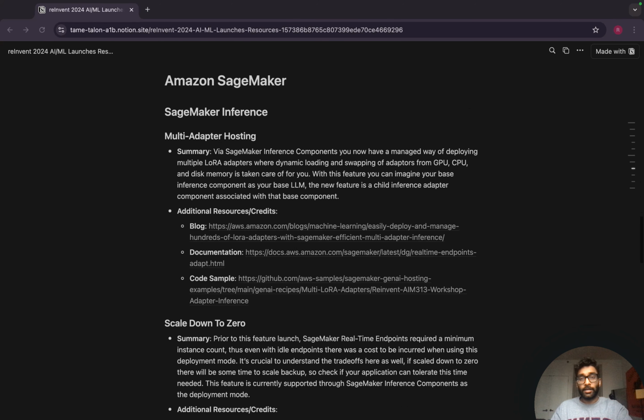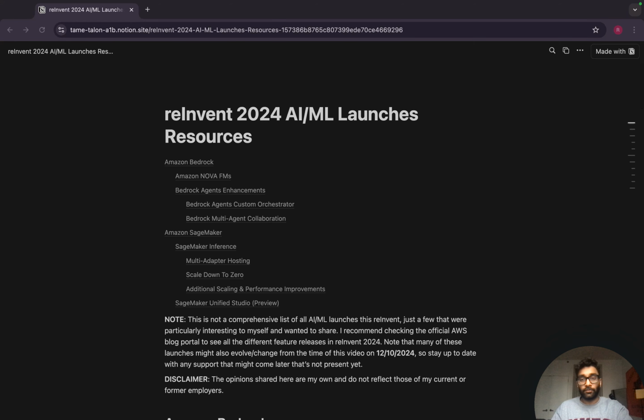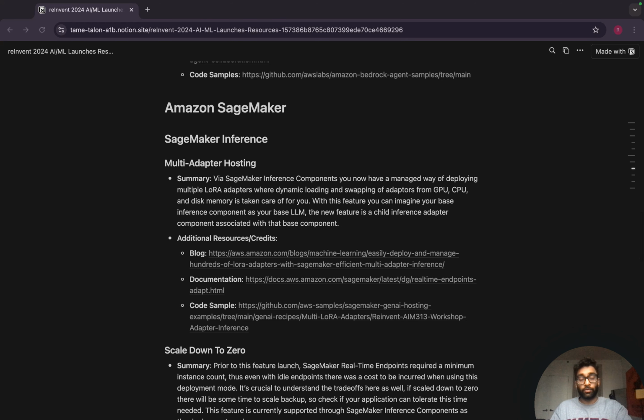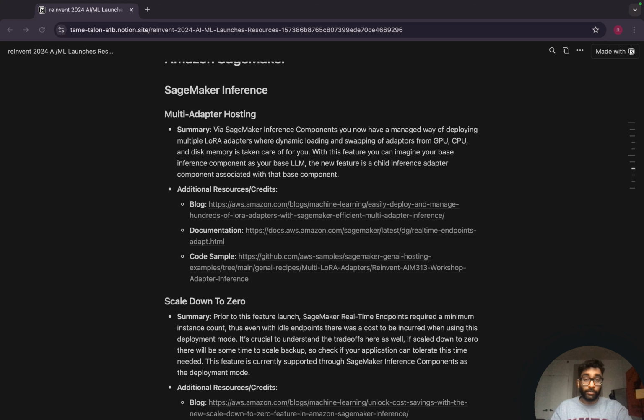The next part is Amazon SageMaker specifically. This is the next service that I wanted to talk about in this section right here. And specifically, I wanted to talk about SageMaker Inference. And SageMaker Inference, as we talked about, is the process of deploying and hosting a model and serving it for inference. And a few key launches really stood out to me, at least, where you can enhance your Gen AI workloads and also improve performance, especially when it comes to highly latency or throughput sensitive workloads.